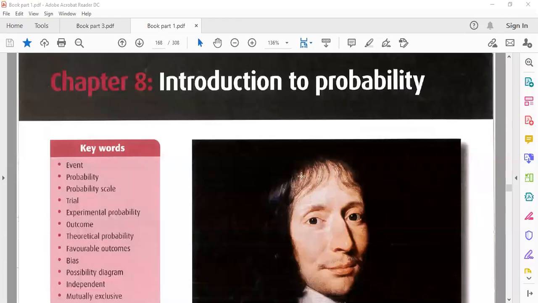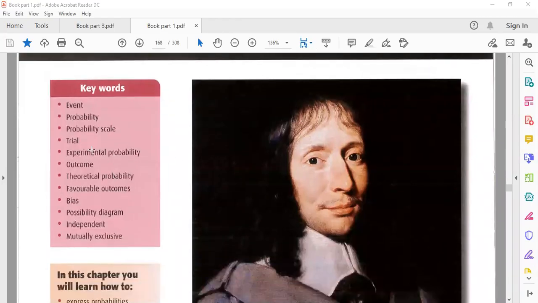So, in this lecture, we will learn about a new chapter. Let me show you. Just give me a moment. Now, today we will learn an introduction to probability. Here are the keywords that we will learn in this chapter. These are the vocabulary words, in other words.